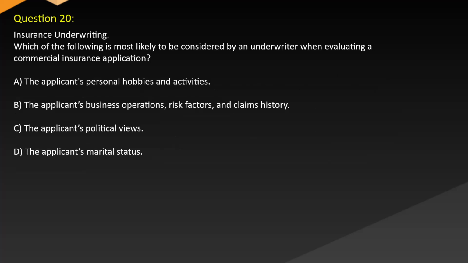Question 20. Insurance underwriting. Which of the following is most likely to be considered by an underwriter when evaluating a commercial insurance application? A. The applicant's personal hobbies and activities. B. The applicant's business operations, risk factors, and claims history. C. The applicant's political views. D. The applicant's marital status.